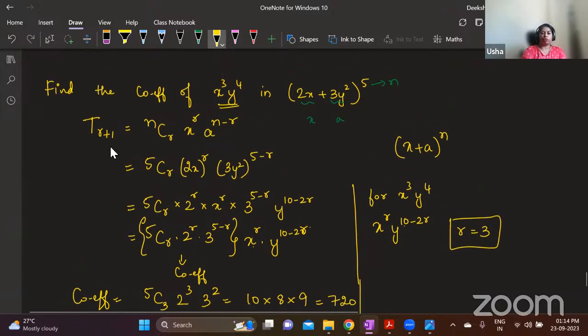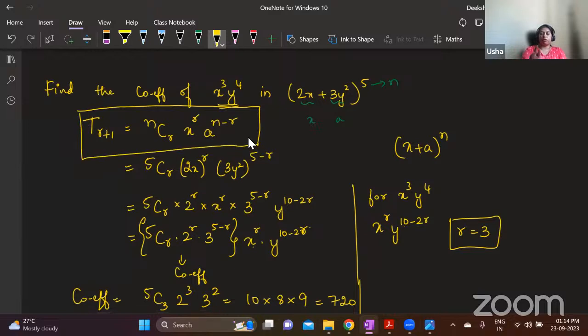You have only one formula in binomial theorem. This is the only formula you have. What are the things you need to keep in mind? If you are finding the fifth term, then r value is 4. If you are finding the 10th term, r value is 9. One less than the term that you are finding, that is the r value. This is your n. Whatever you have written here, that is x. The entire term that you have written is your a. If this is having minus, then including minus is your second term a.